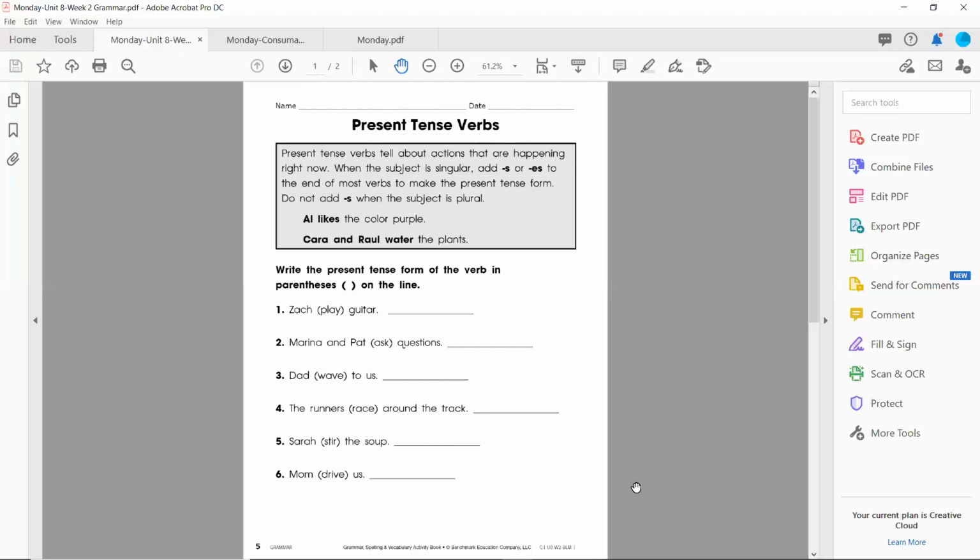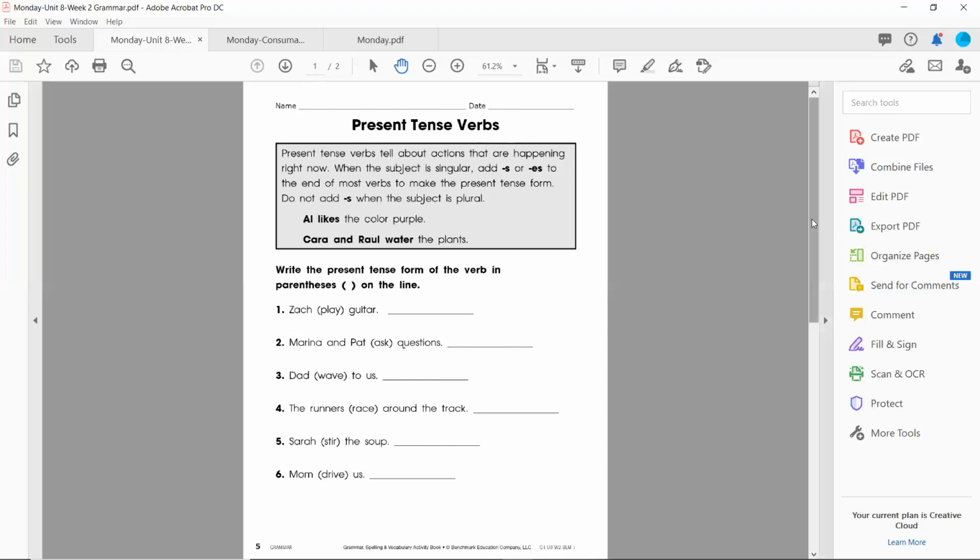Number 2, Marina and Pat ask questions. Decide, does that need an S or an ES? Is the subject plural? Is it singular? Number 3, Dad waved to us. Again, think about, do you need to add an S or an ES? Is the subject singular or plural? Number 4, the runners race around the track. Number 5, Sarah stir the soup. Number 6, Mom drive us.